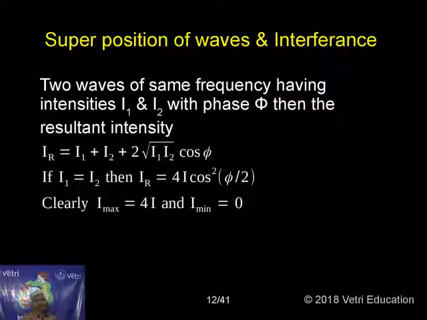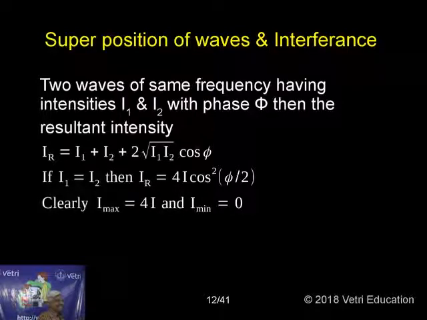If I1 is equal to I2, both lights having the same intensity, then IR is equal to 4I cos squared phi by 2. I1 is equal to I2, that is equal to I. That is 2I plus 2 root of I squared, that is 2I plus 2I, 4I cos squared phi by 2. Clearly, intensity maximum is 4I because cos 0 is 1. Therefore, intensity maximum is 4I and intensity minimum is 0, at 180 degrees.